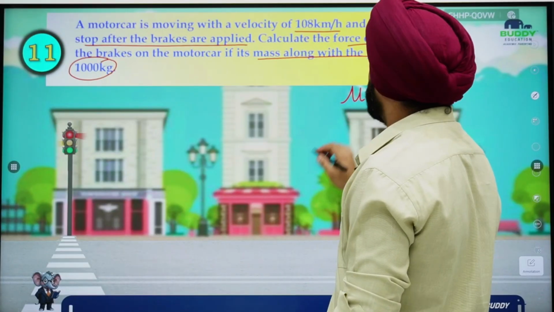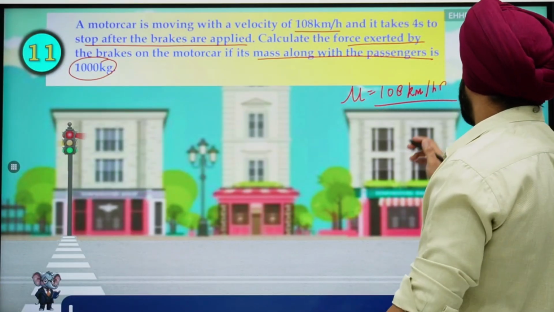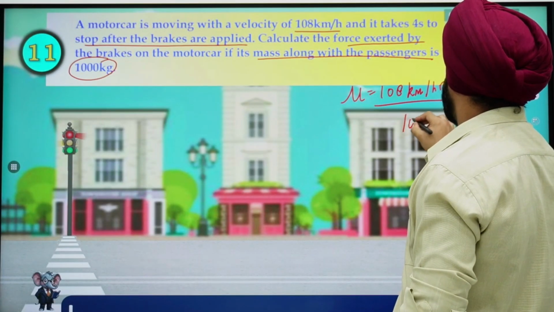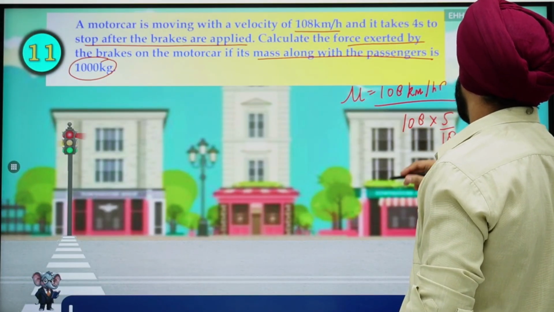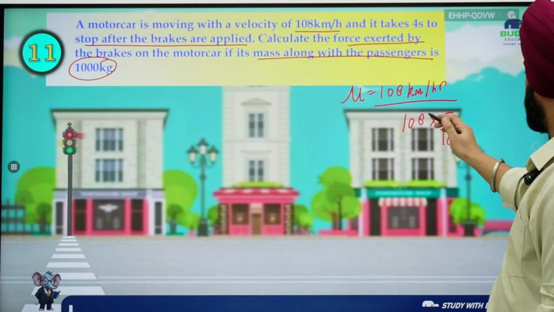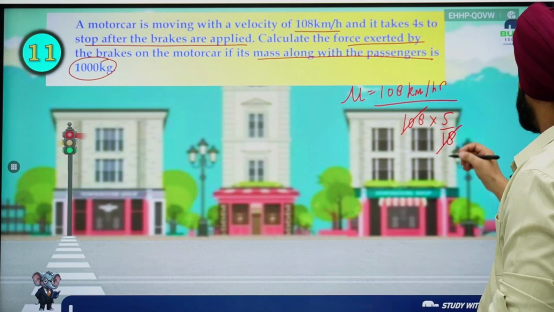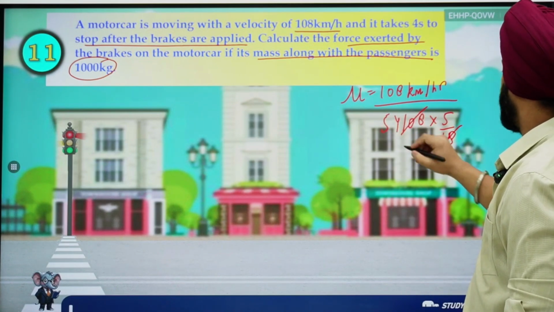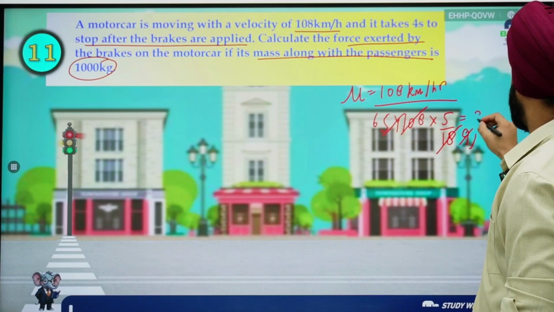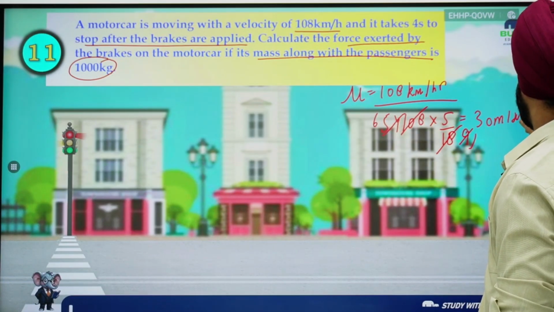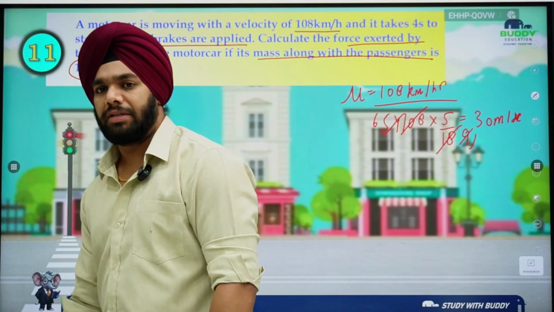So what we have here is initial velocity of 108 km per hour. Let's first convert this 108 km per hour into meter per second. So what we can do is 108 into 5 by 18, right? Let's simplify it. This will be 54 and this will be 9. Then 9 1 6 and 6 5s are 30. So eventually the car is traveling with a speed of 30 meter per second.